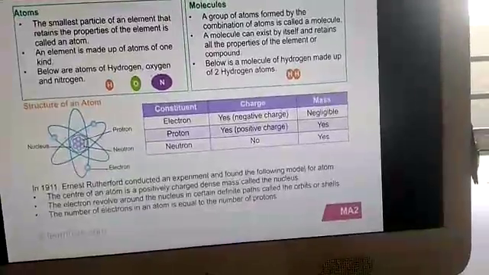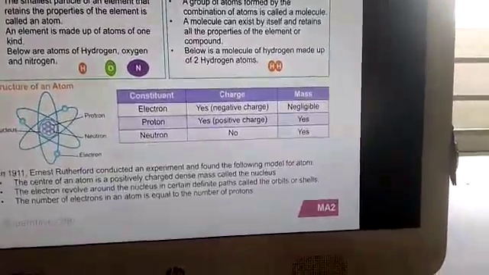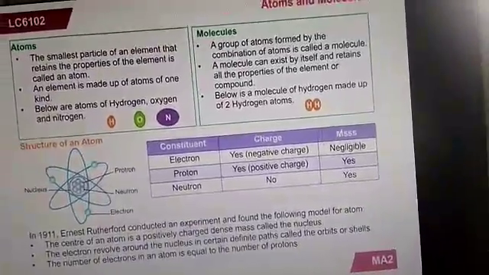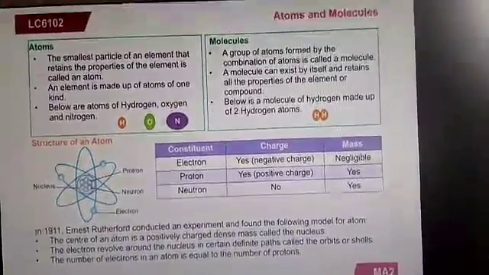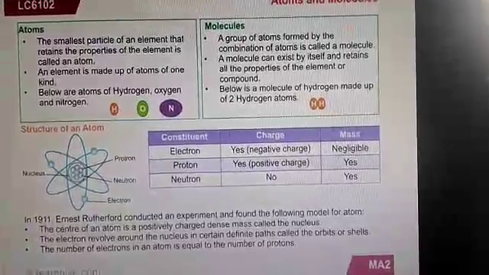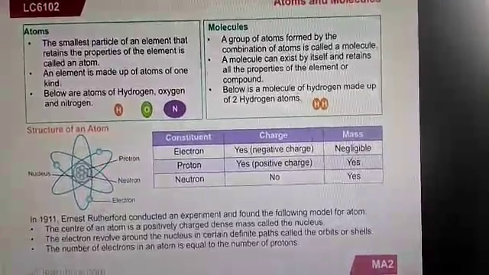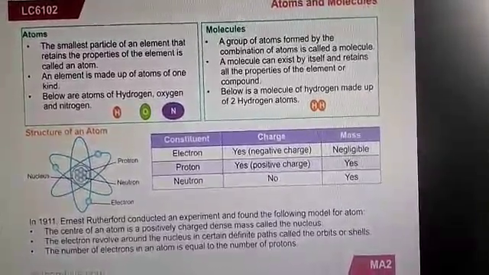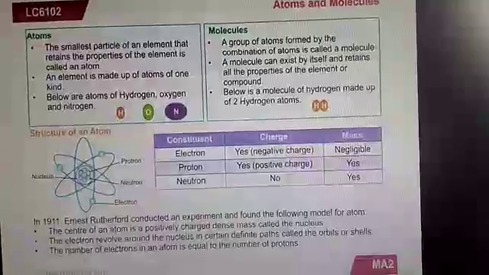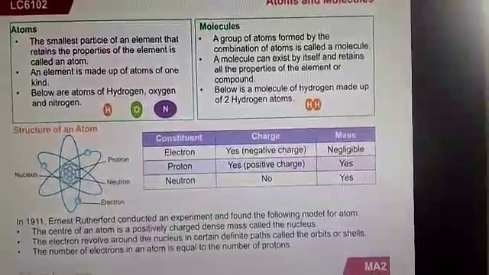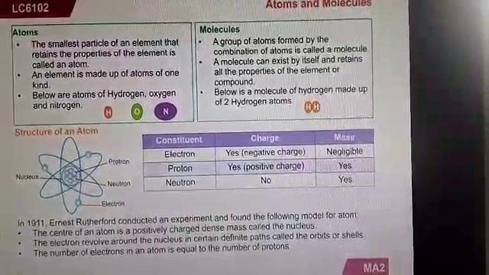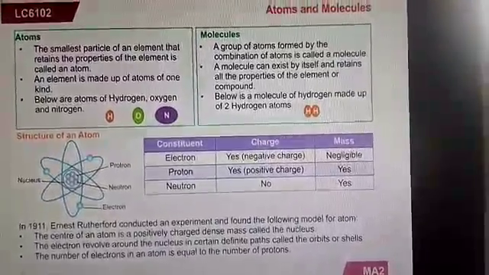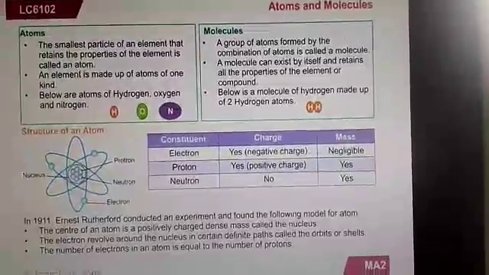Next, what are molecules? A group of atoms formed by the combination of atoms is called a molecule. A molecule can exist by itself and retains all the properties of elements or compounds.